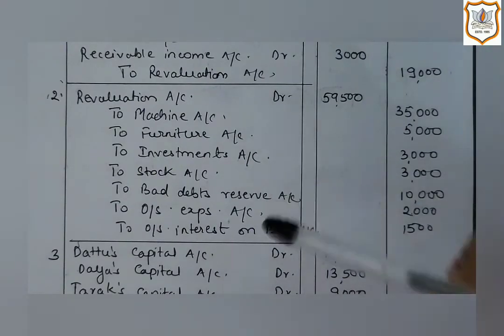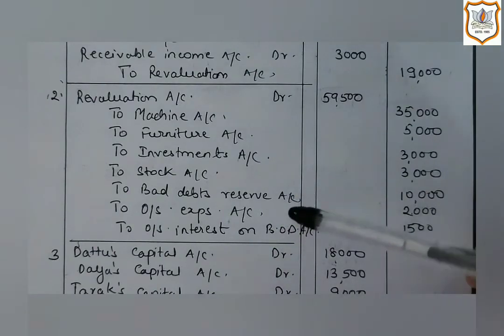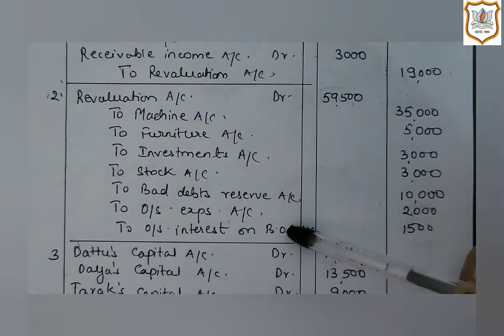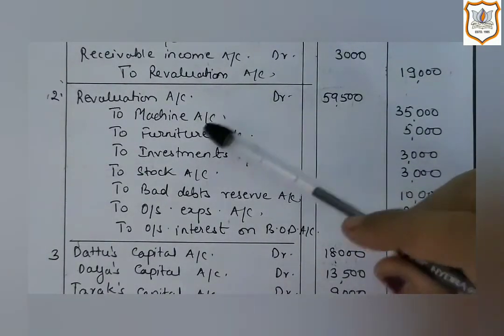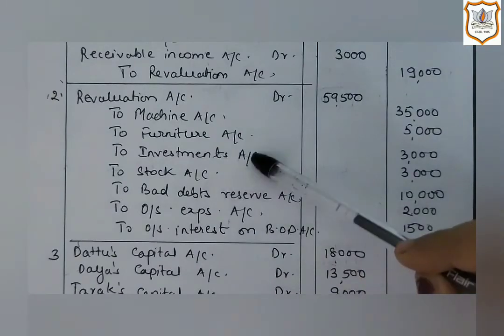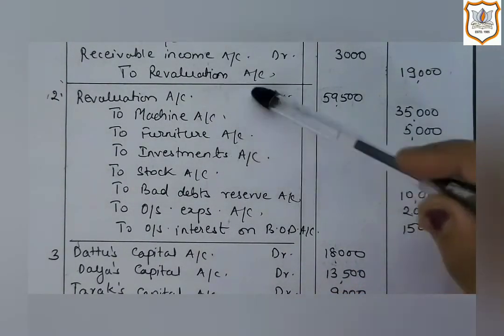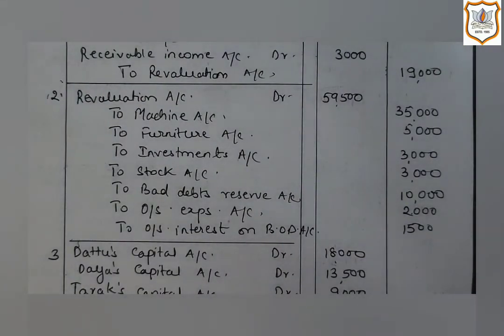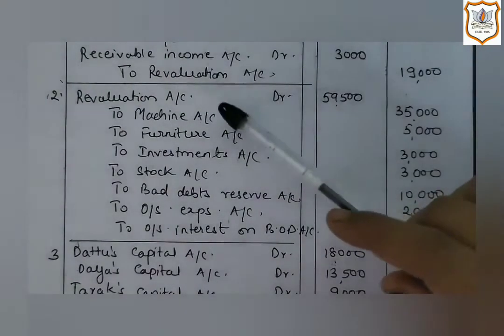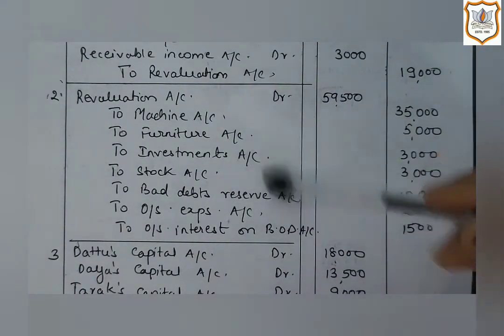So if an unrecorded liability is brought to the books, in that case it is considered as loss. So as these are losses, the value of machine, furniture, investment, and stock, all these values of assets are decreasing. That's why all these are shown on the debit side of the revaluation account.